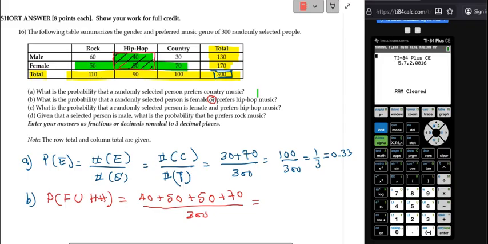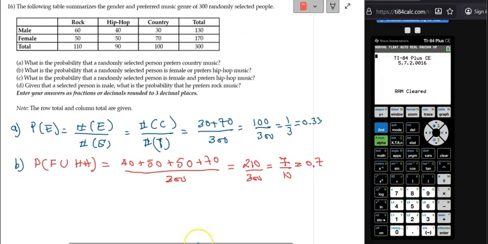So you see, I'm adding these numbers only once. If I add up all of this, it is 210 divided by 300. If you reduce it, that's 7 over 10, which is 0.7.